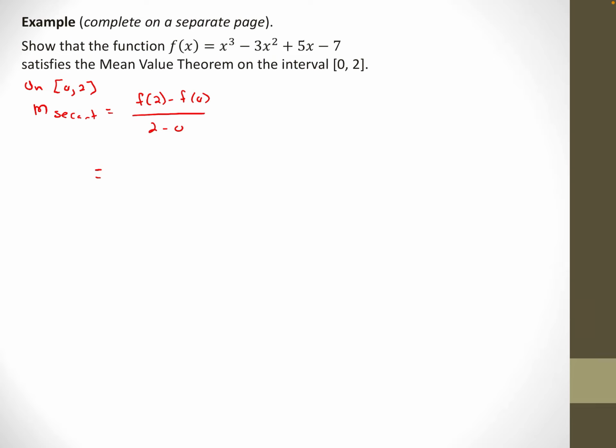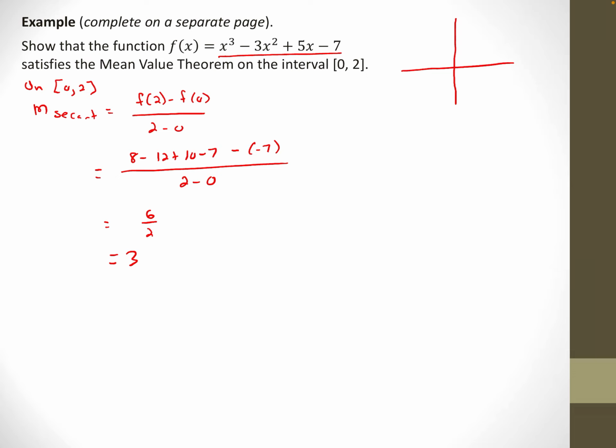So if I plug in 2 to that, I get 8 minus 12 plus 10 minus 7. I've just subbed 2 into that function there. And then I sub 0 into that, and I get negative 7. And then the bottom is 2 minus 0. When I plug all this in, I get 6 over 2, which is 3. What I mean by that, I'm going to draw a little tiny picture, is that if you go from x equals 0 to x equals 2 on this curve, I get slope 3.